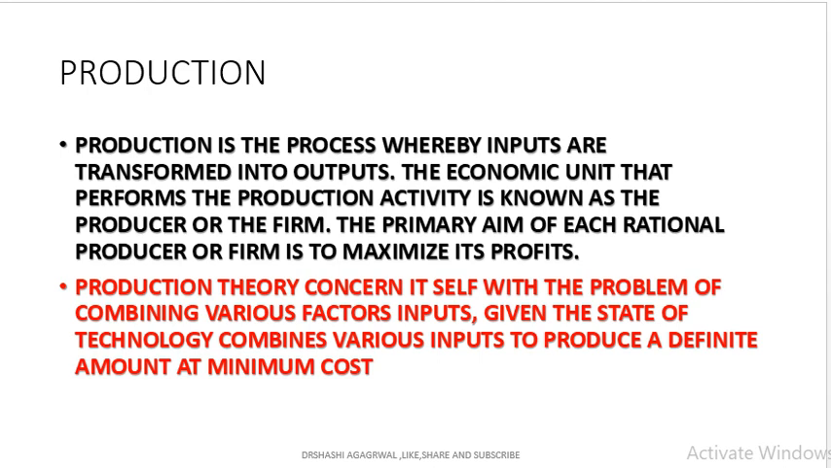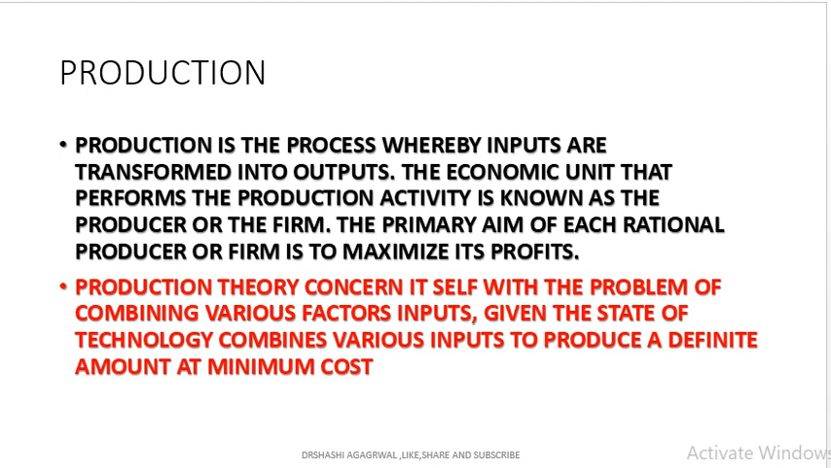Like we are having timber and we are converting it into furniture. So timber is the input that is converted into output. Production is the process whereby inputs are converted into output. The economic unit that performs the production activity is known as the producer or the firm. The primary objective of each rational producer is to use fewer resources and produce more. The aim of the rational producer is to maximize profits.